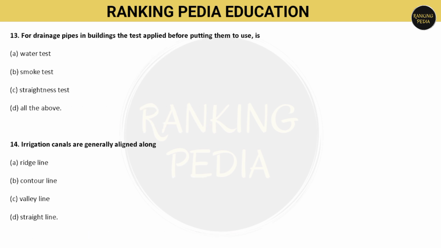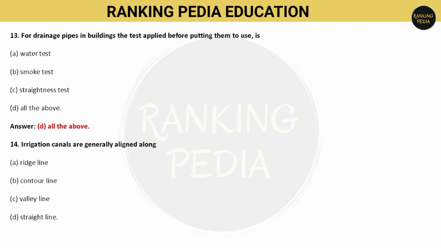Next question, for drainage pipes in a building, the test applied before putting them to use is, so which test is this? Option number A is water test, option B is smoke test, option C is straightness test, or D all of the above. So for a drainage pipe in a building, the test applied before putting them to use is water test, smoke test, and also straightness test. That means option number D, all of the above is correct.